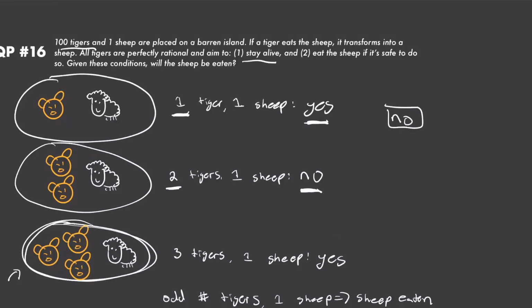When we have 100 tigers and 1 sheep on this island, all the tigers are perfectly rational, and they understand that once they eat the sheep in that scenario, they will be eaten by the other tigers once they transform into the sheep themselves.